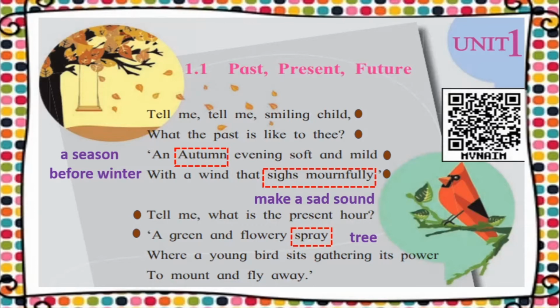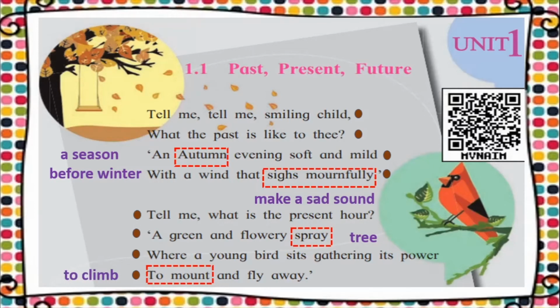Where a young bird sits gathering its power to mount and fly away. So now you can see what is the present. Now the present is a beautiful flowering tree to the child. The past was autumn. Now after the leaves fell in autumn, the tree has started blooming, it has started flowering, and there is a young bird sitting on the tree, gathering its power to mount and fly away. Here mount means to get ready, to climb, to fly away.